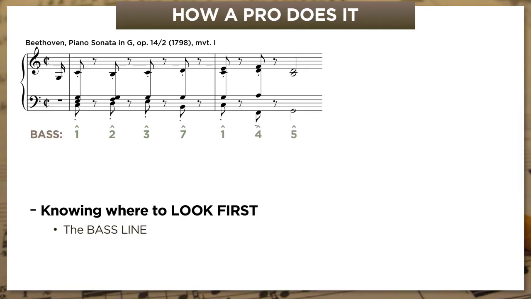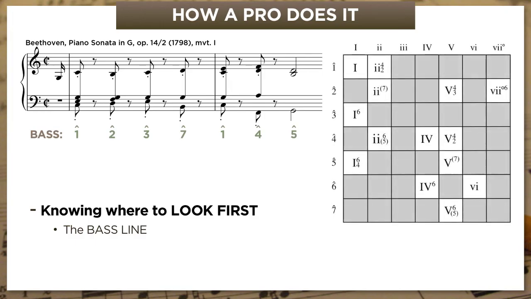Now, since this passage has no accidentals, that means most or maybe even all of its chords are going to come from the Big 18. So let's have that handy as well. Now, you may remember from video 16 that there are some notes in the bass that can't support many chords. So we can make quick, educated guesses with these as to what is above them. I'm referring specifically to scale degrees 1, 3, 5, and 7.